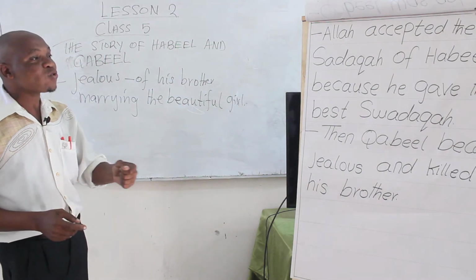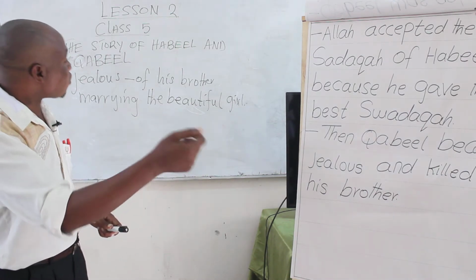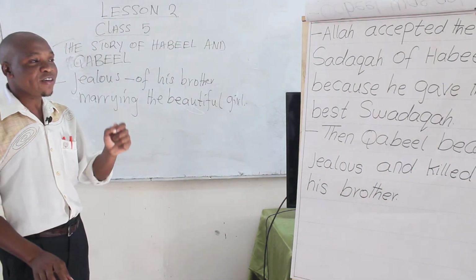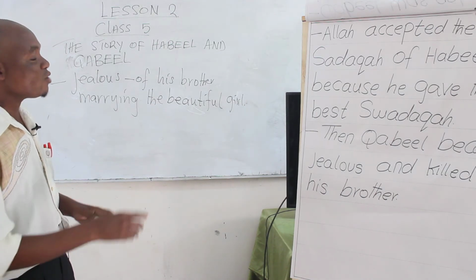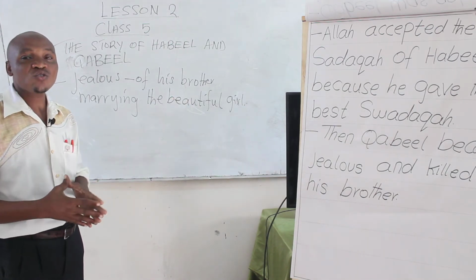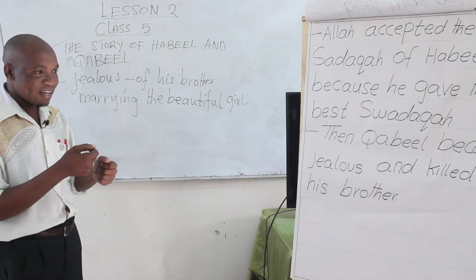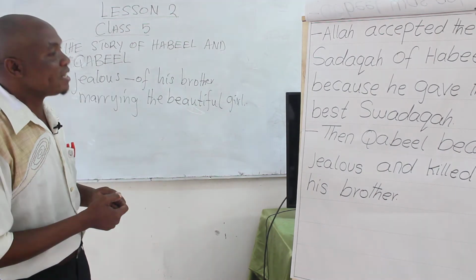I will not raise my hand to take revenge. This is because I fear God, that God is there and He sees me, and on the Day of Judgment we are going to be questioned about what we did. He was trying to advise his brother that this is wrong, but his brother did not listen.